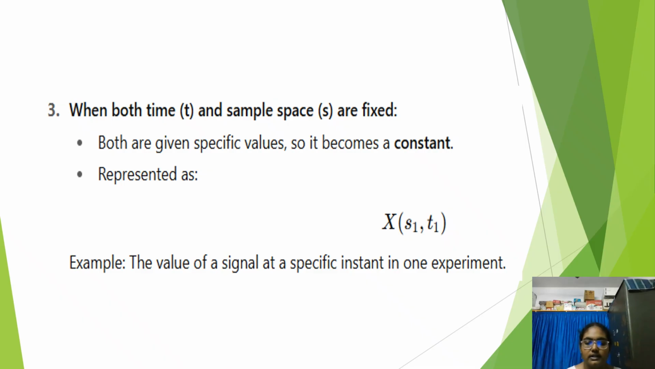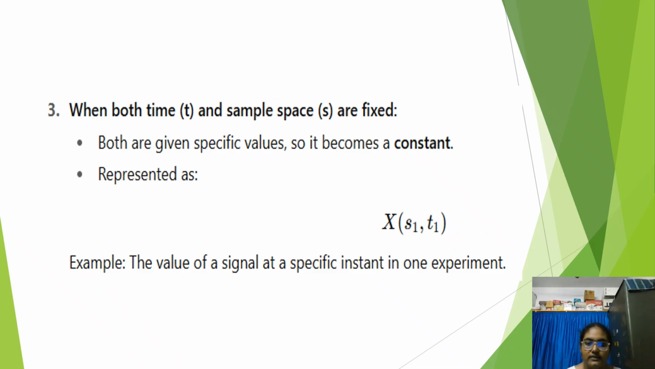Now we have discussed three forms of random process. The first one is when time is fixed, the second is when sample space is fixed, and the third is when both time and sample space are fixed. When time is fixed, it becomes a random variable; when sample space is fixed, it becomes a real function; and when both are fixed, it becomes a constant.